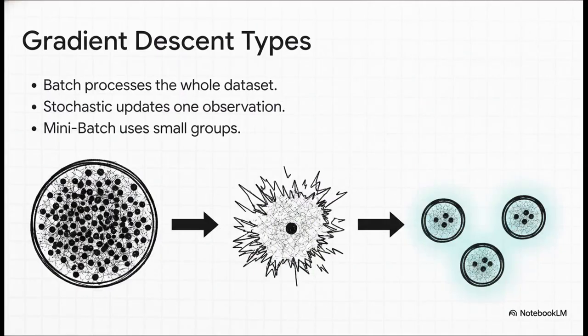Now, processing millions of data points for every single step down that mountain is exhausting. That's why we have a few variations. Batch processing looks at all the data before taking one single step. Stochastic processing frantically takes a step after looking at just one data point, but modern AI largely relies on mini-batch gradient descent. By looking at small groups of data at a time, it perfectly balances computational speed with a really stable, reliable path down the mountain. This keeps the AI from getting stuck in shallow, fake valleys, what data scientists call local minima.